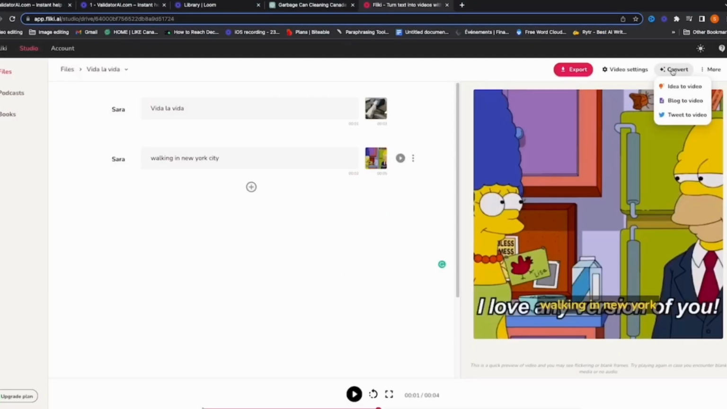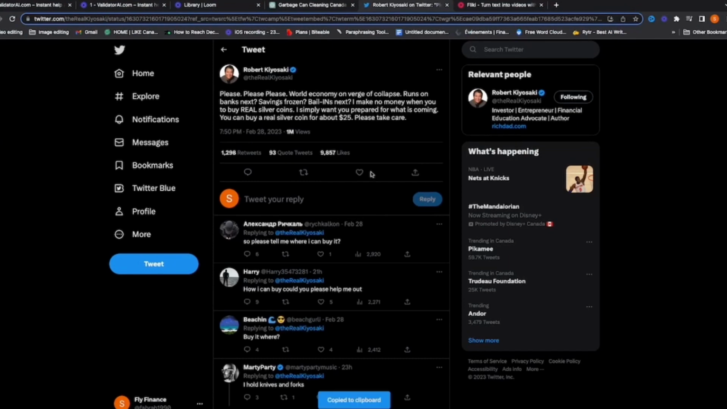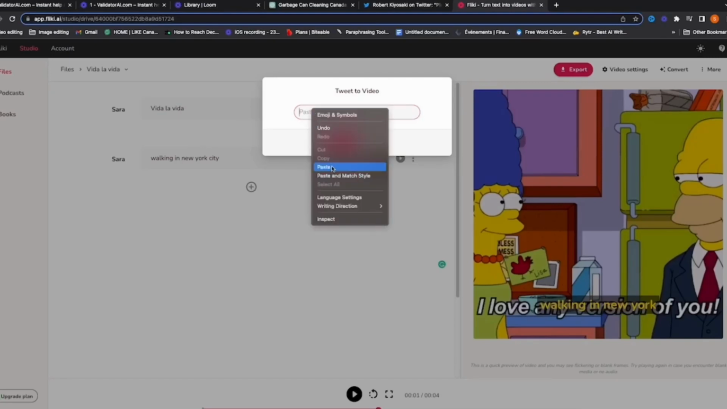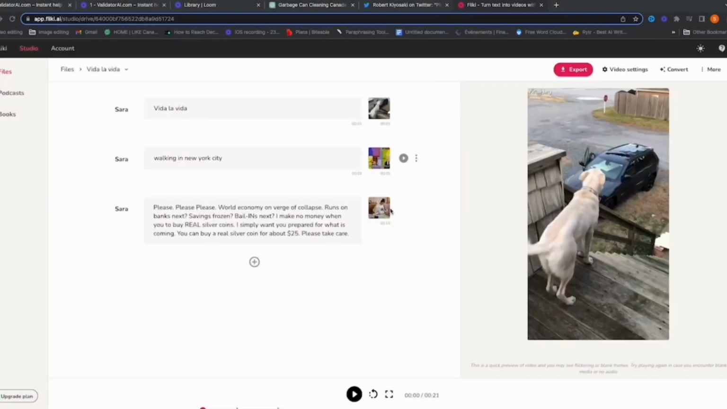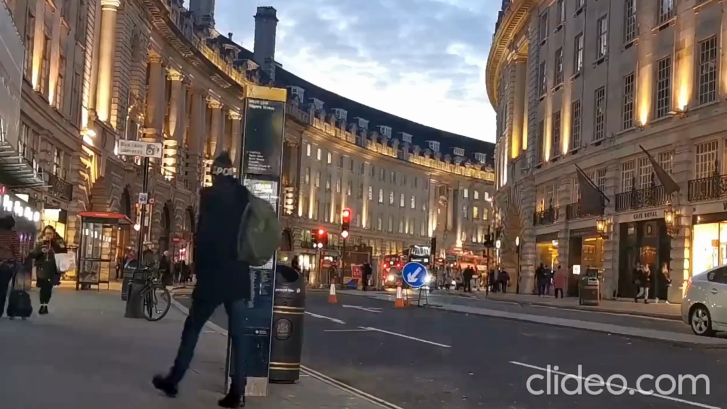Here, click on convert and you're going to be able to convert a tweet to video, or if you have a blog, you can do that too. Go to Twitter and grab this tweet from Robert Kiyosaki, and we're going to copy it. When you copy it, you go back to Flicky.ai, copy here and submit your tweet. Then you can just come over and change and add any video you want.